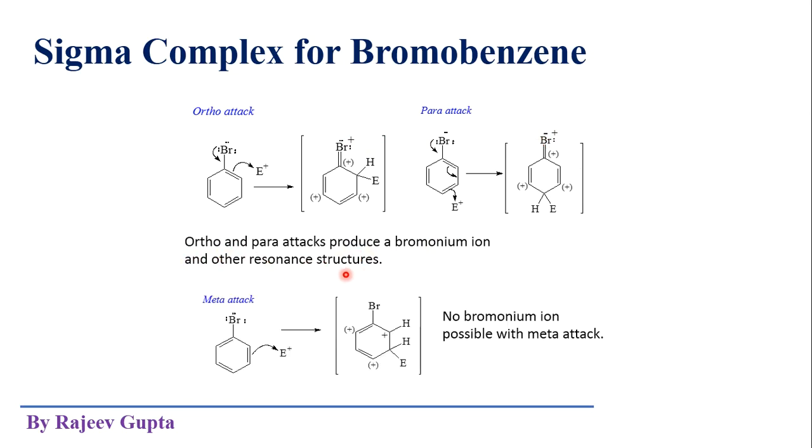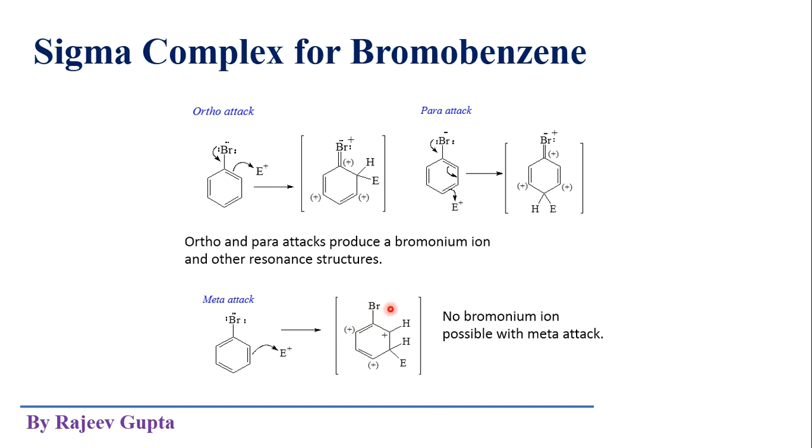But in case of meta attack, we will get only 3 resonating structures, and no bromonium ion formation takes place in this case. See, the positive charge would not come on this ipso position, so these electrons will not move towards the ring side.